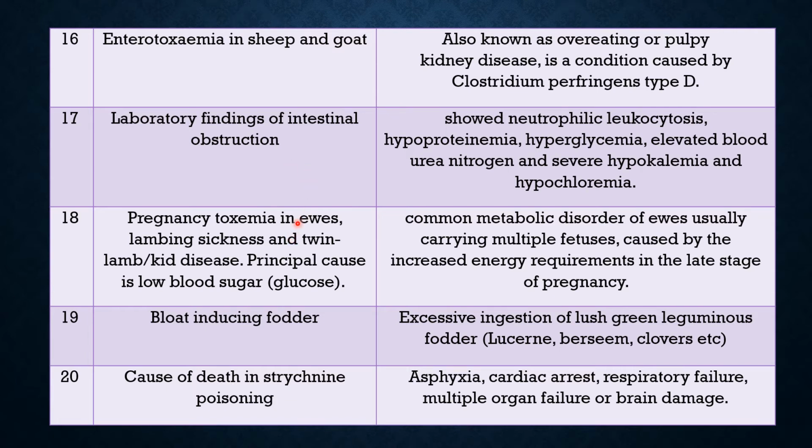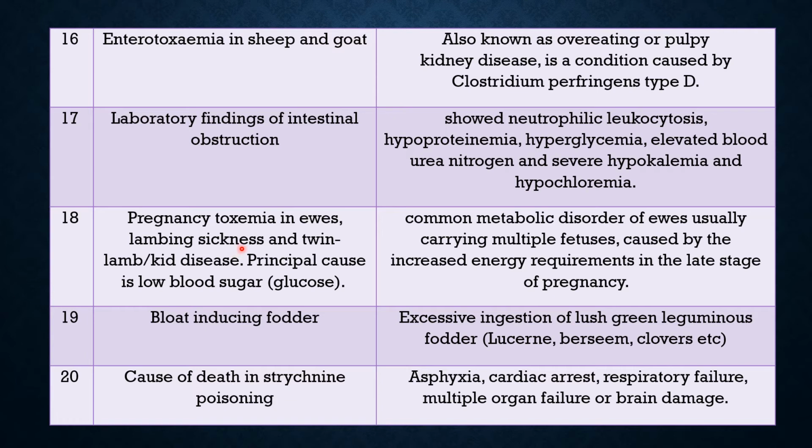Question 18, important question. Pregnancy toxemia in ewes. It is also called lambing sickness because during the later part of the pregnancy, the ewe becomes sick.